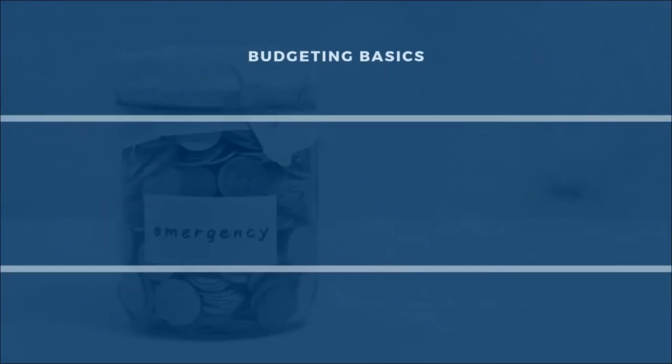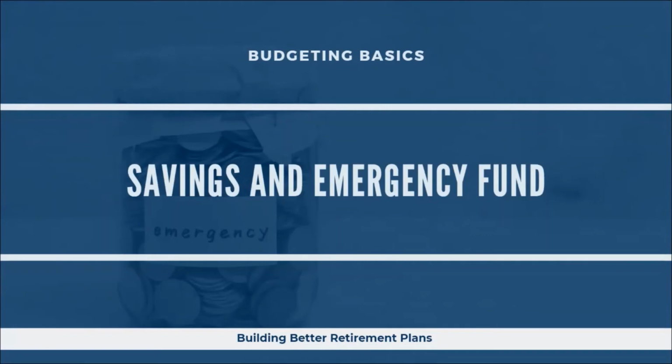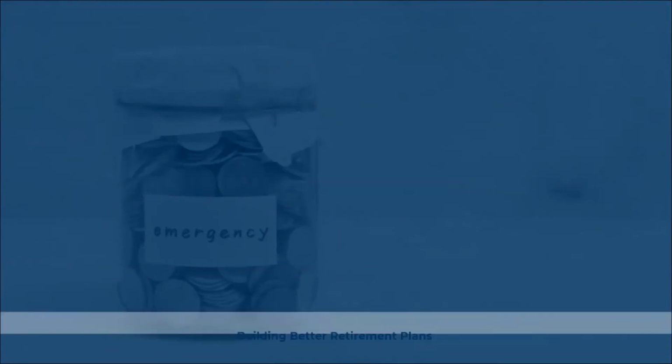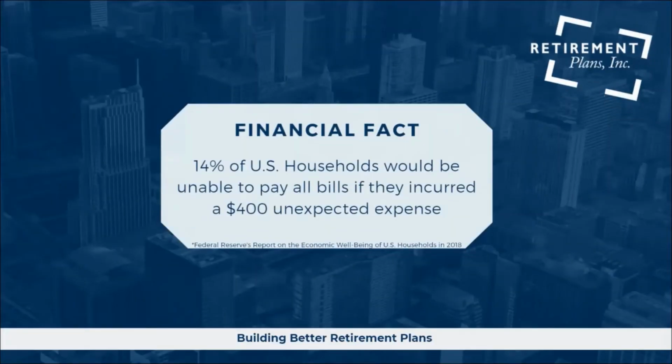So once we do have a surplus, what is it that we do with that surplus to create financial security? So let's look at savings and emergency fund. A quick financial fact: 14% of US households would be unable to pay all bills if they incurred a $400 unexpected expense. While 14% of US households may not seem like a very high number, the reality of the situation is we likely all will experience an unexpected expense of at least $400 at some point in our lifetime.